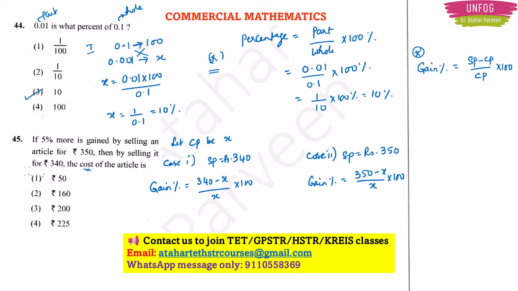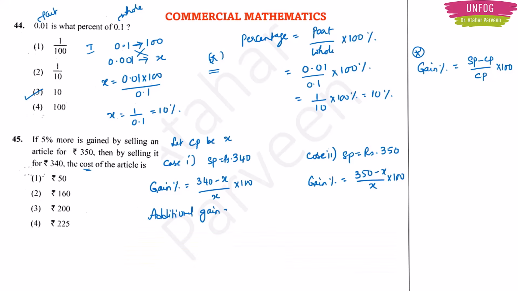Now the question is, if 5% more is gained, so what is the additional gain? They are telling the additional gain is 5%. So here what will be our additional gain? Additional gain will be equal to, let this be 1, let this be 2, 2 minus 1, right?